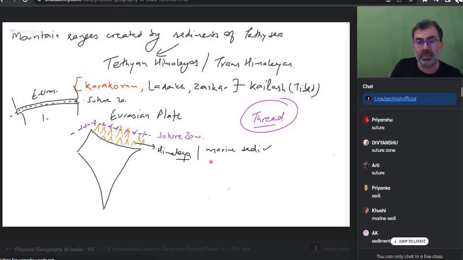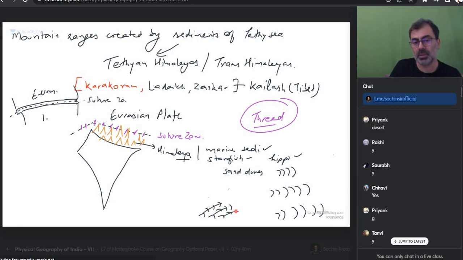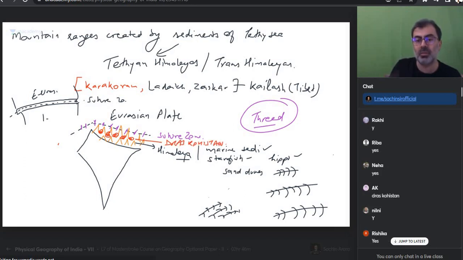We found the sediments of starfish. We said, okay, no problem, that should be there. We found the skull of a hippo. Perfectly okay. We found some sand dunes, the kind where waves at the seashore make ripples in the sand, small ripples like this. We said, okay, this was near the coast area and sediments have become like this. Is everyone okay? So what do we understand? We find some volcanic material also, solidified volcanic material. Is that also okay? Sir, Dras Kohistan. And when I say we found, who is we? Who found it?